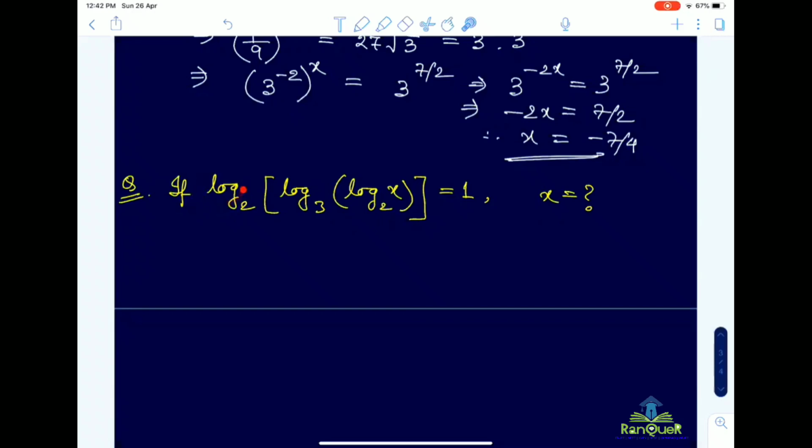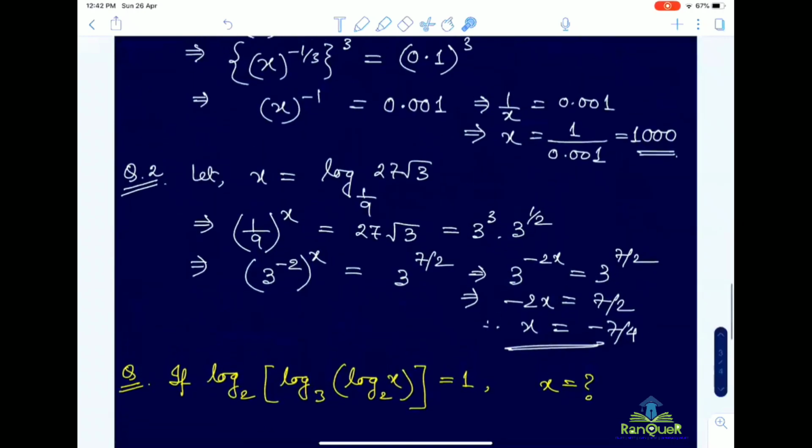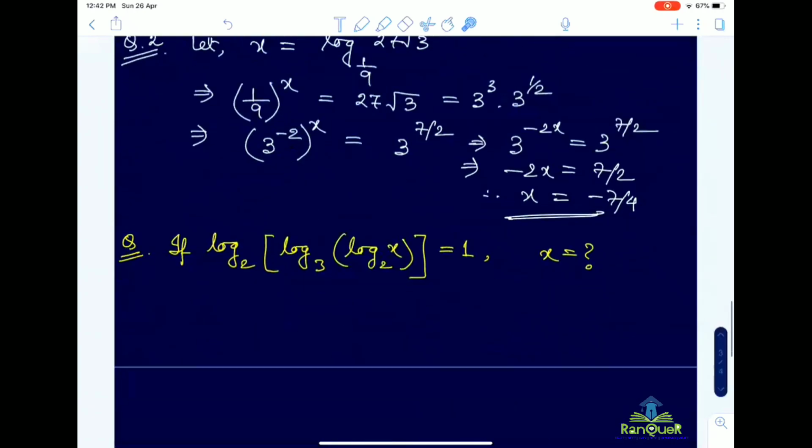Whatever the outermost logarithm is, based on that you have to proceed inside. You get my point? Yes, sir. Okay. If you still have any question regarding question number 3, please raise.